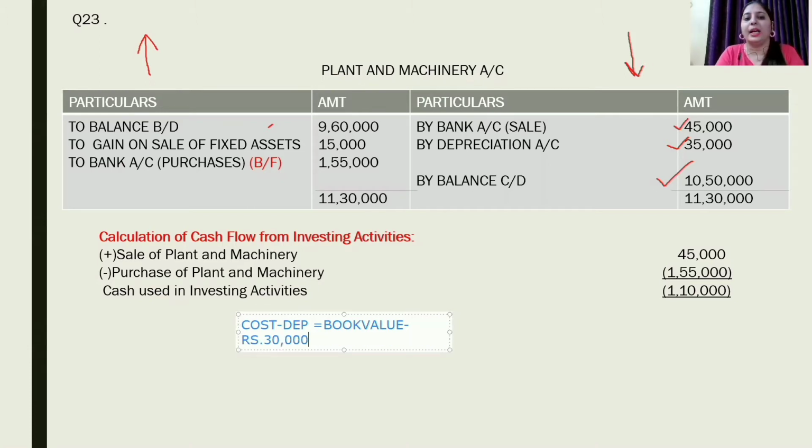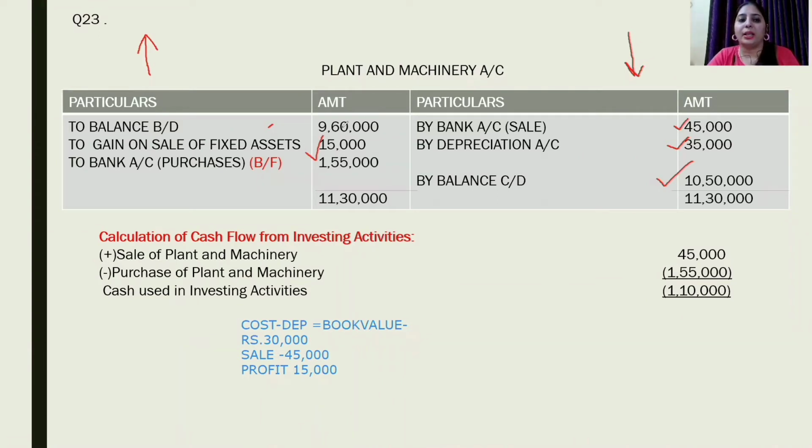Now we can see our book value is 30,000 and we have sold our asset for 45,000. So this means we are earning profit, or we can say gain on sale of asset amounting to rupees 15,000. And where do we record gain on sale of fixed asset? It is recorded on the credit side. It will be recorded as 15,000.